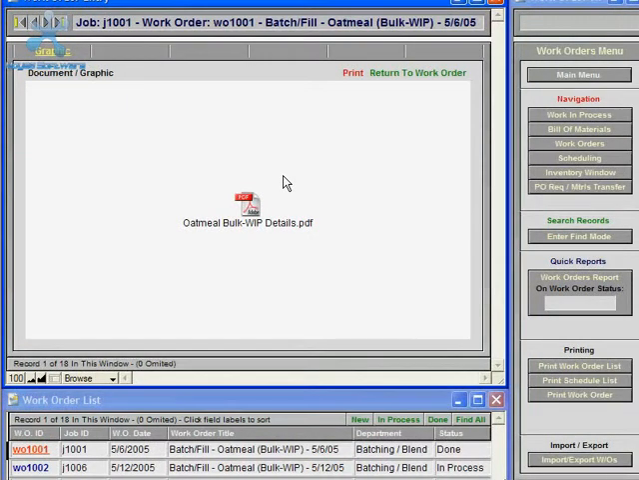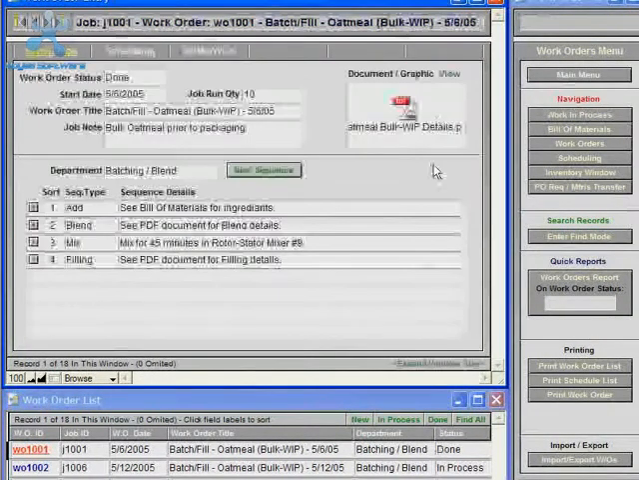And you could even insert a movie, a QuickTime movie or AVI file, for detailed information on manufacturing steps for the work order. And then you could return back to the work order by clicking the Return to Work Order button.